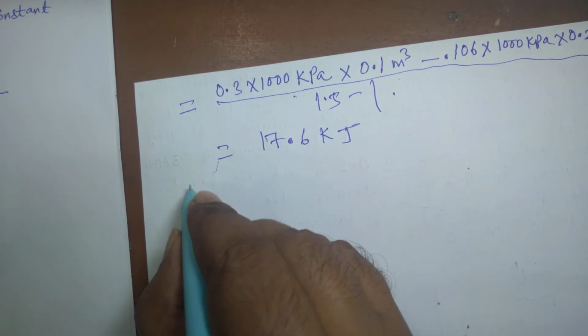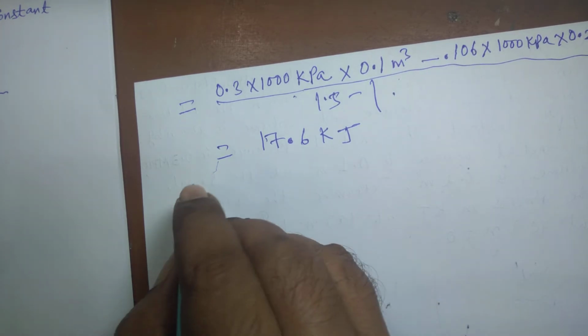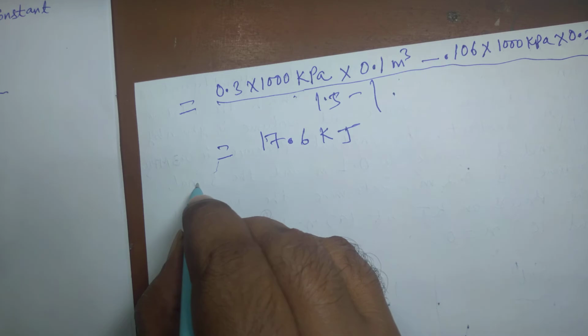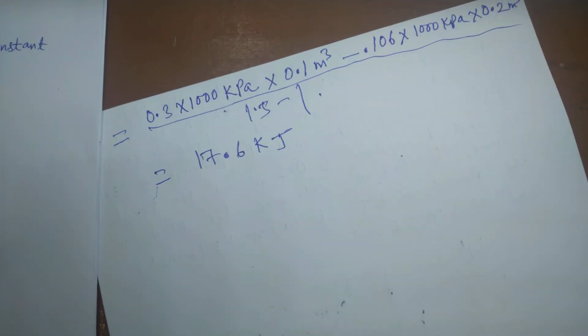For the second bit, we have to find out for n equal to 1. For n equal to 1, the work done will be greater.